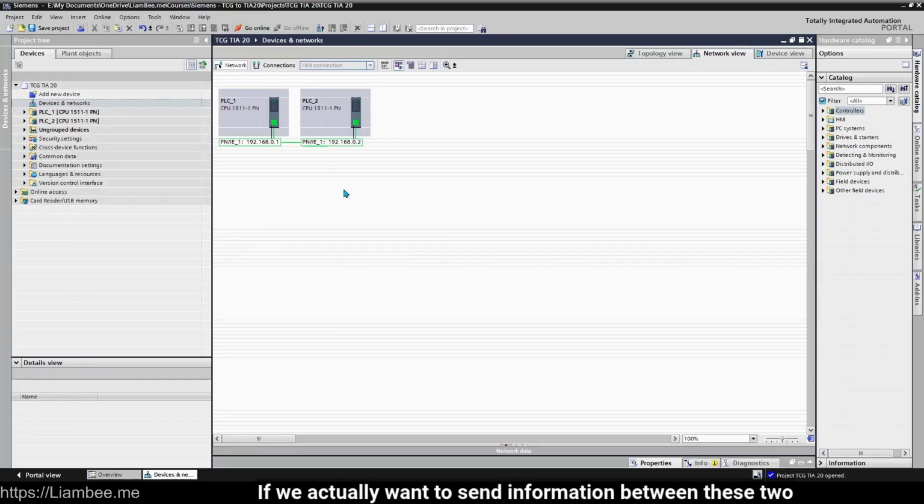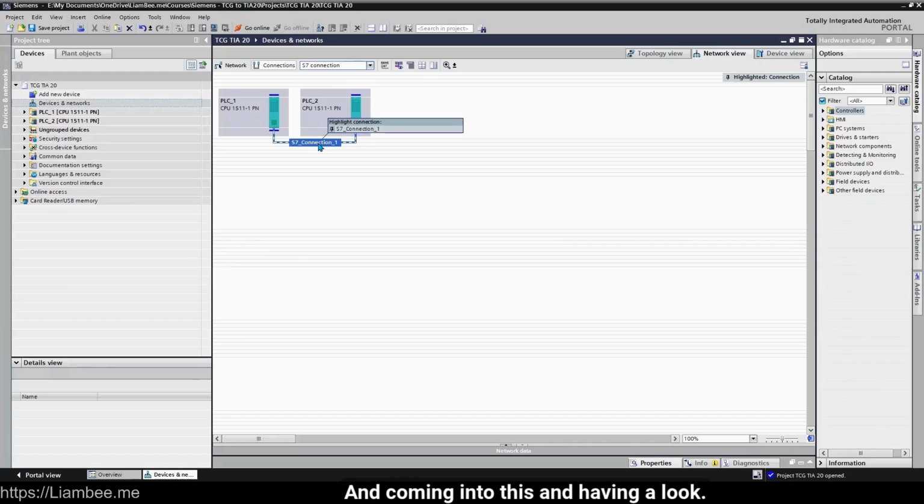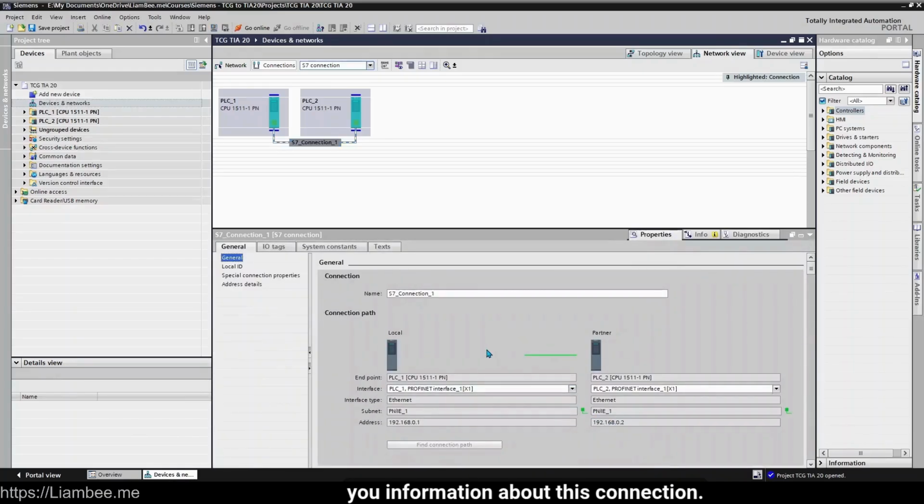If we actually want to send information between these two PLCs, then we need to set up an appropriate connection, such as an S7 connection. And again, just dragging between these, this sets up our S7 connection here. And coming into this and having a look at the properties down here gives you information about this connection.